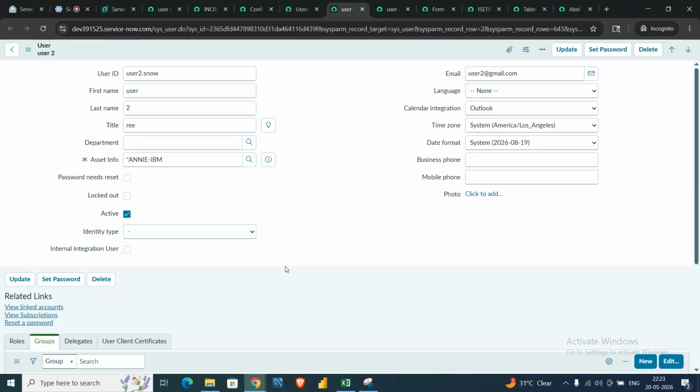In that case, role is important. So there are two scenarios: first is categorization, and the second is accessibility. To access any kind of thing, there is the role option, and to categorize them, there is the group option.